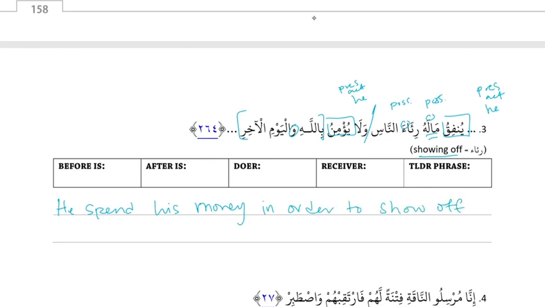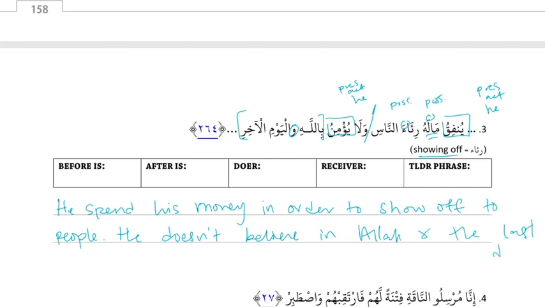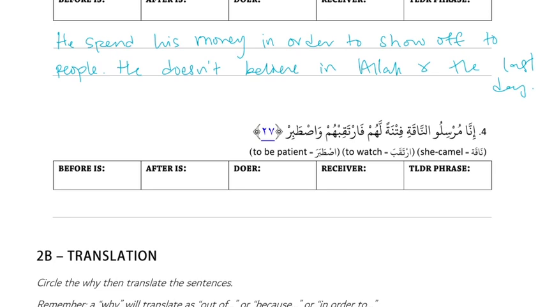to the people. وَلَا يُؤْمِنُ, and he does not believe. Okay, our next sentence: he doesn't believe in Allah and the last day. Right, in Allah and اليوم الآخر, the last day. Good. Okay, last one. Number 4.